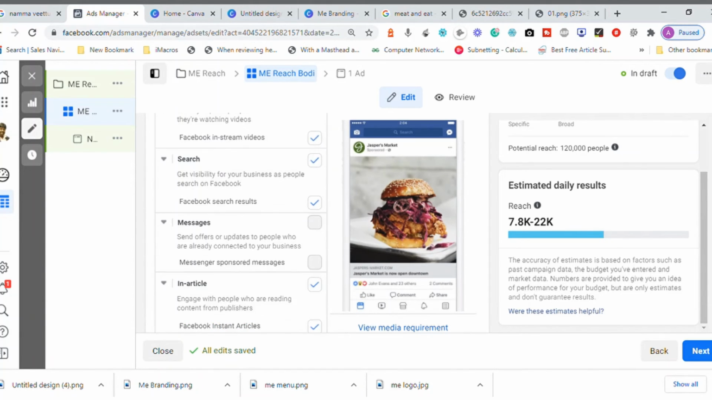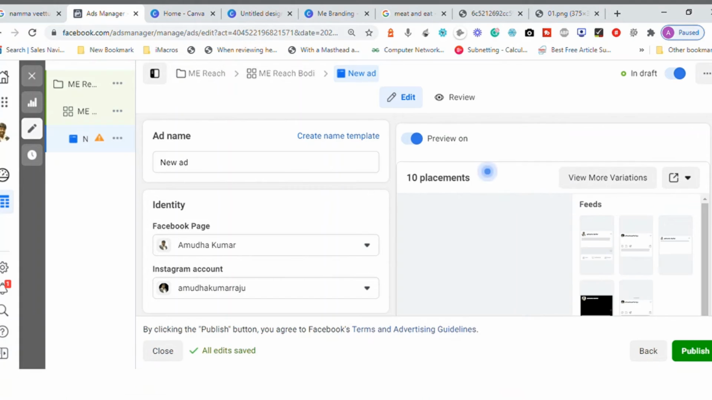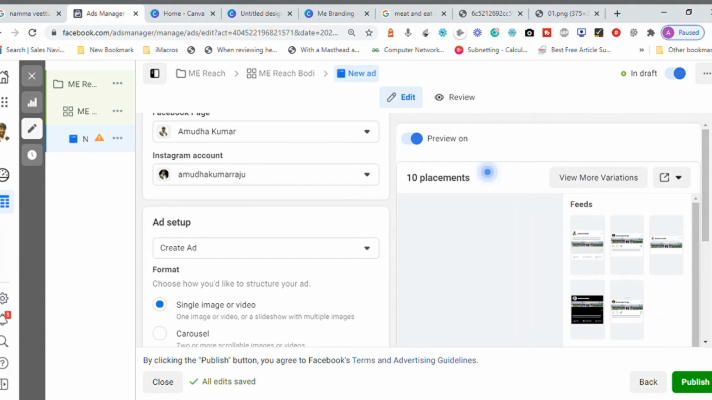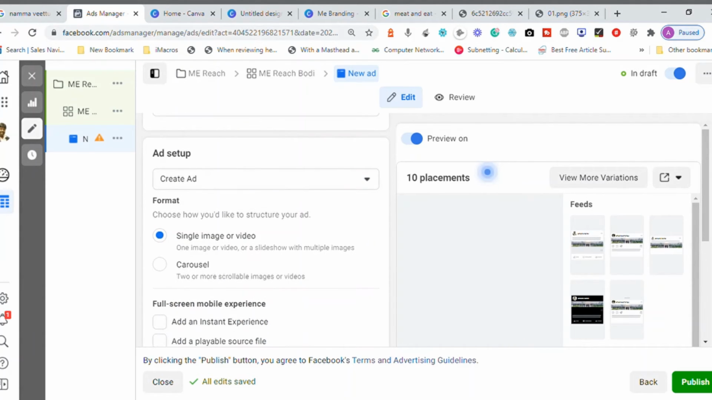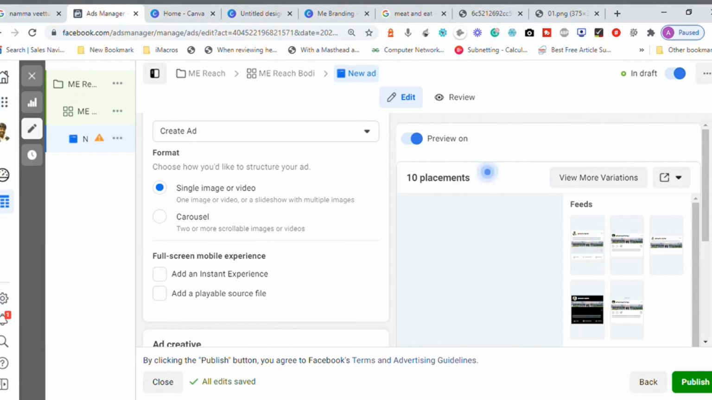Come down as usual, we have several options based on your priority. Let us go to the next screen. Again, you need to define your ad set name and select the preferable page for your advertisement campaign. We are going to create a single or multiple ad group, as I've already done in the previous campaign.